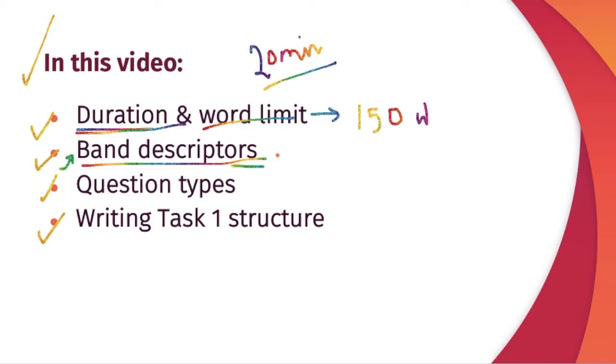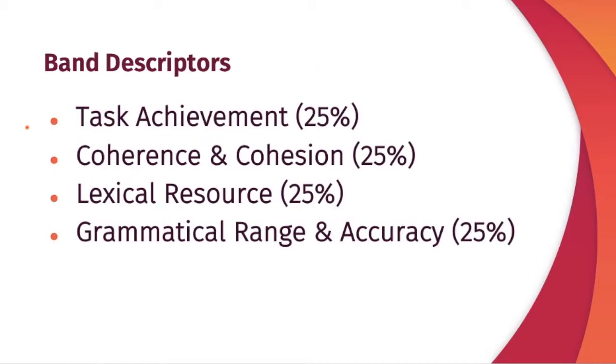Your ability to compare and contrast. These are your 2 skills which will be primarily judged. Use the language of graphical description. Depending on what description you're talking about, you should choose your vocabulary accordingly, and we take a look at that as well. The band descriptors are: number 1, task achievement.